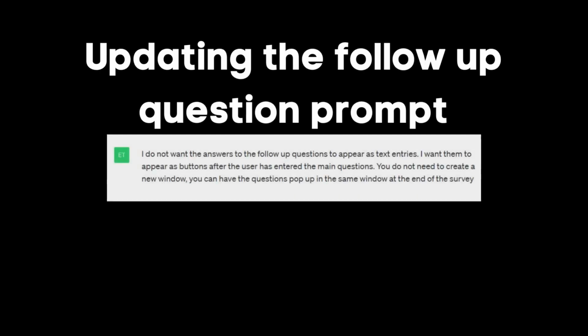I ran into some errors getting this to work, but eventually came up with this troubleshooting prompt. This took several tries with the prompt needing to be re-engineered a few times. I do not want the answers to the follow-up questions to appear as text entries. I want them to appear as buttons after the user has entered the main questions. You do not need to create a new window. You can have the questions pop up in the same window at the end of the survey.